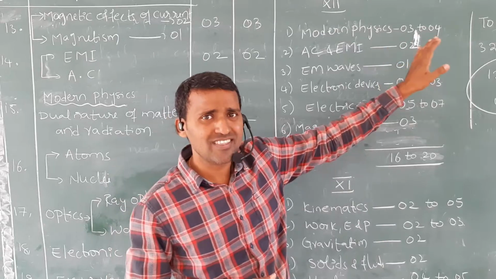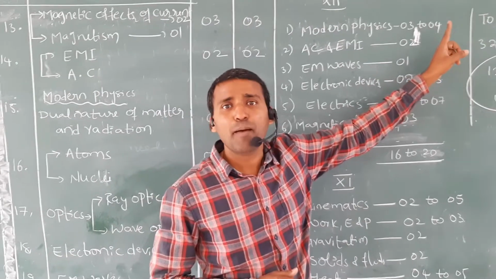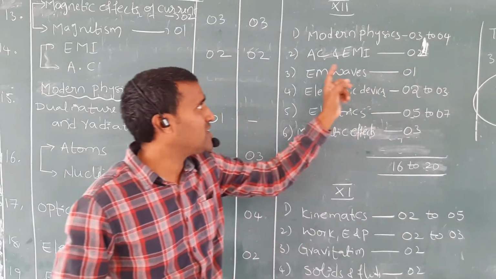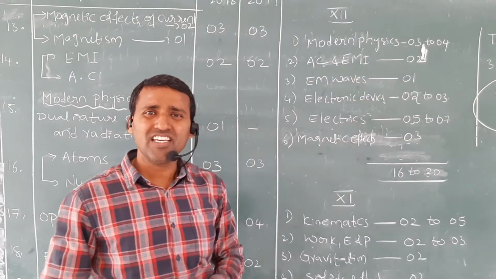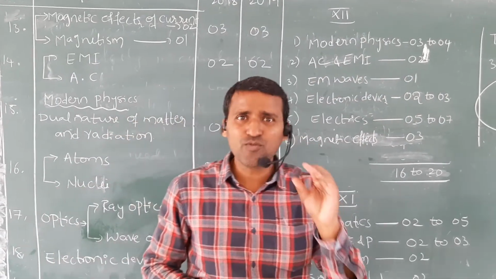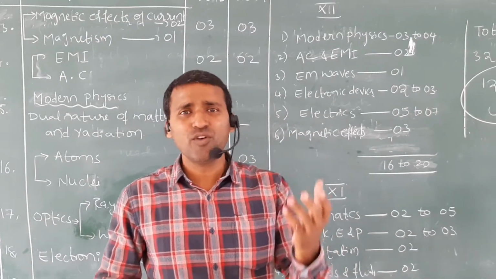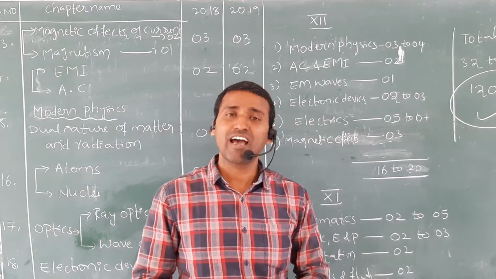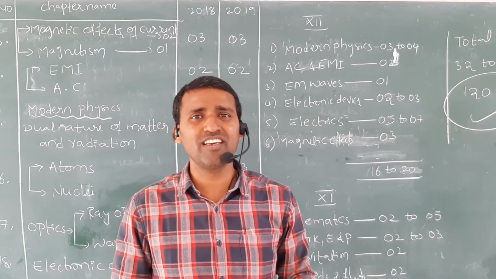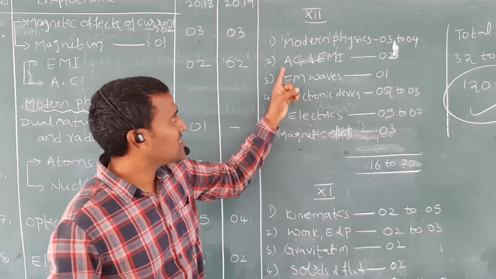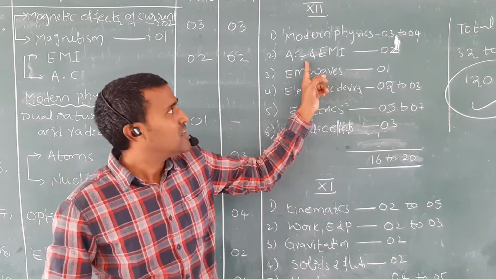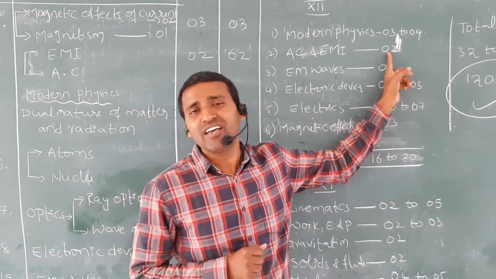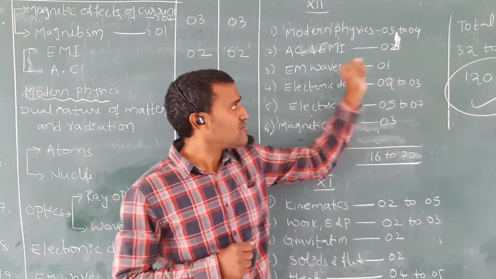If you prepare these 3 chapters, minimum 3, maximum 4 questions come in your NEET examination. Next one, AC and EMI. AC and EMI also have very few formulas, and you can easily solve the numericals. The theory questions are also very easy. So that's why I selected this chapter. In this one, they standardly maintain 2 questions from AC and EMI every time.